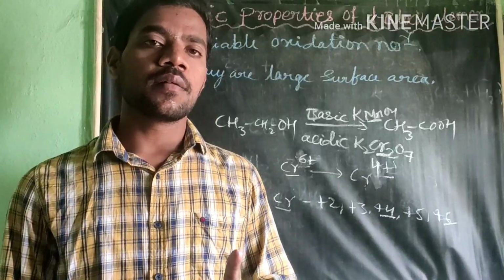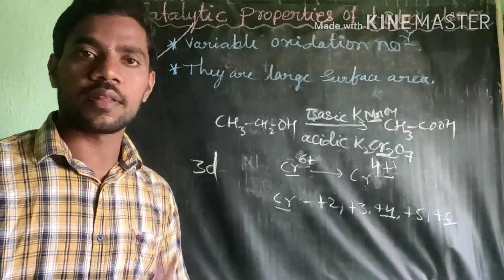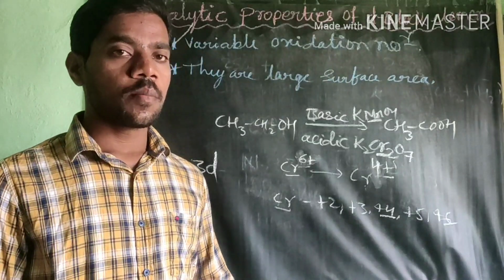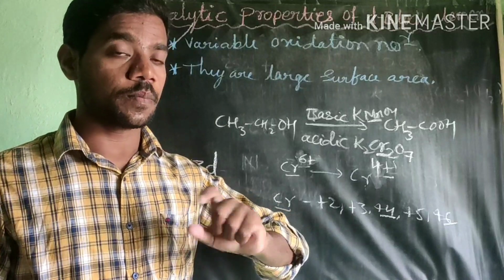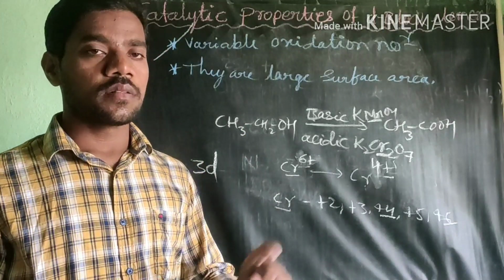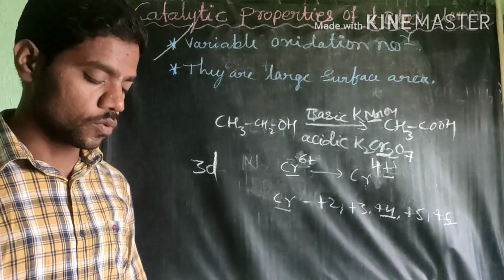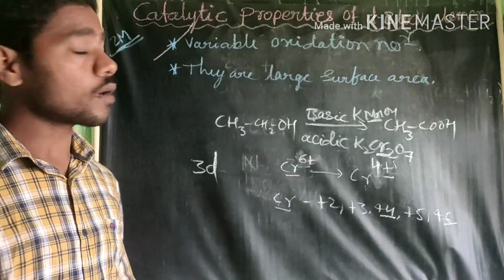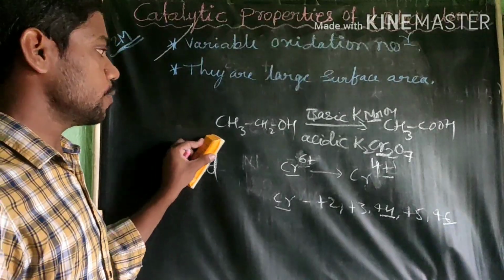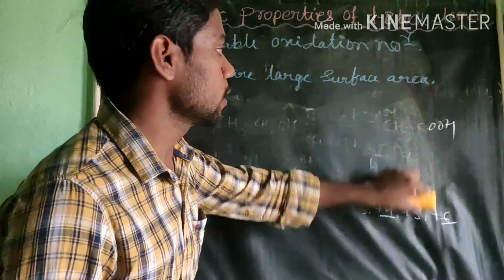These 3D series especially act as a good oxidizing agent, because all 3D series show variable oxidation states. 4D and 5D elements also show catalytic property, but the 3D series act as good oxidizing agents as well as catalysts. I hope everyone can notice why they show catalytic property.